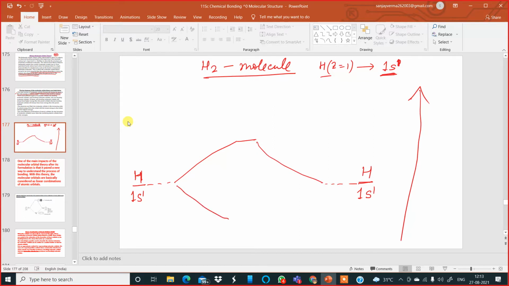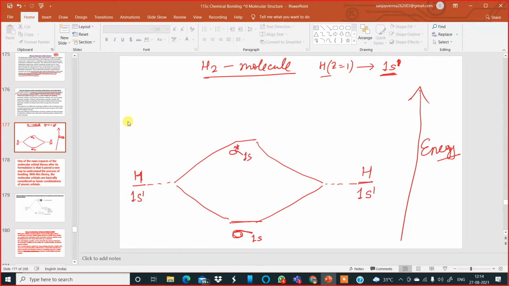They will form molecular orbitals like this, with increasing energy. This one is bonding: sigma stands for bonding, there is no star over there, so bonding sigma 1s. And this one is sigma star, which is anti-bonding, anti-bonding 1s.